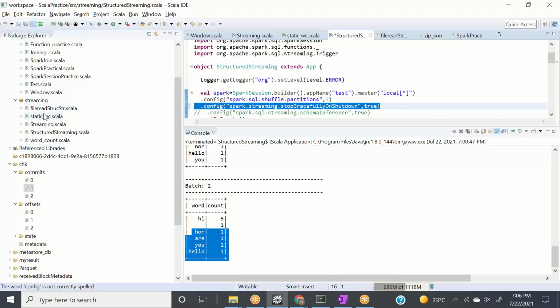So what I'm doing right now, every time when I'm changing something, when I'm stopping something, I need to delete this checkpoint directory, right? And basically, in production, do you guys have access to this checkpoint directory? I think no, because obviously you're submitting these jobs to the Spark cluster. So when your job fails or gets a stop signal, ideally you want to start your job gracefully.